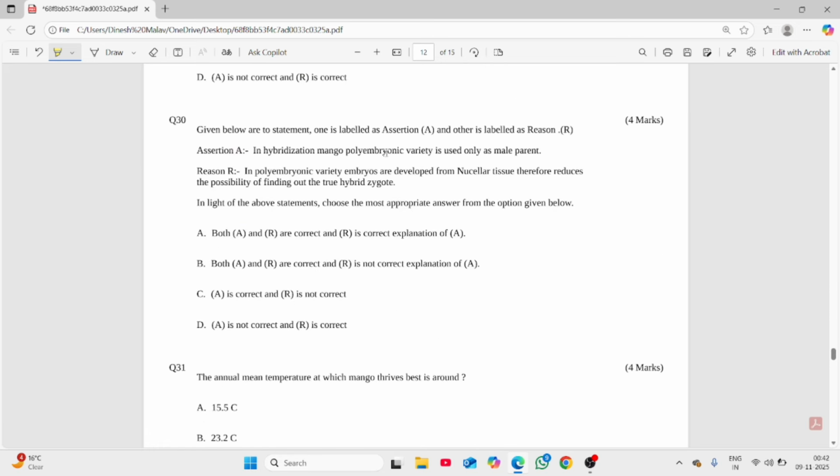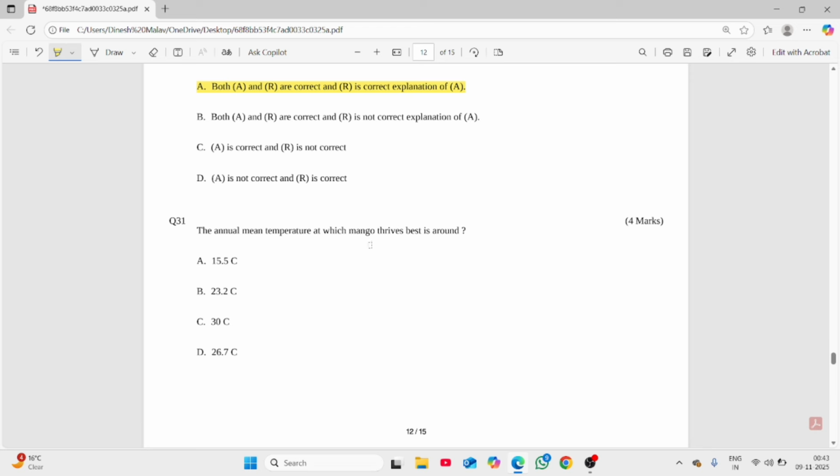In hybridization of mango, a polyembryonic variety is used only as a male parent. It is correct. The reason: in polyembryonic varieties, embryos develop from nucellar tissue, therefore it reduces the possibility of finding the true hybrid zygote. Yes, definitely this correctly explains the assertion. Actually in mango, the polyembryonic character is dominant, and nucellar embryos are fast growing and dominate the zygotic embryo. So we don't get that zygote because it degenerates due to the high growth rate of these nucellar embryos. Both options are correct.